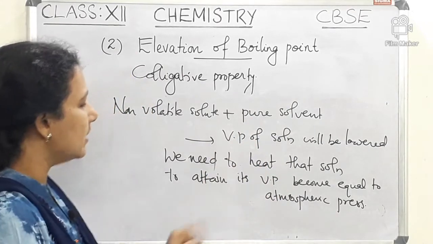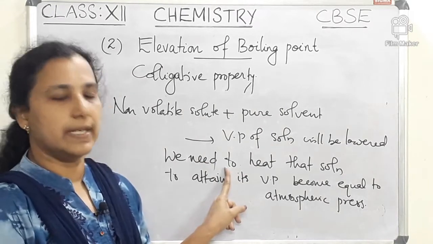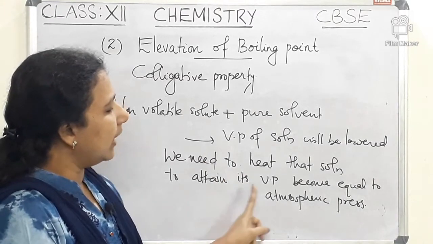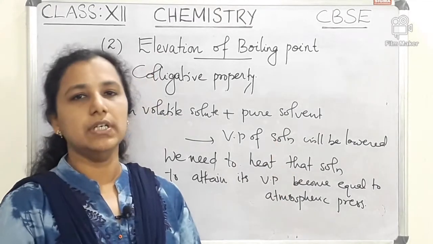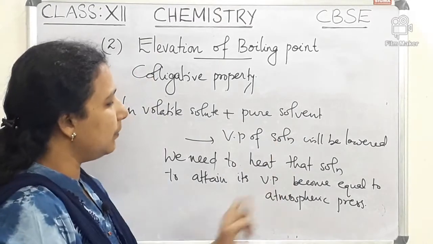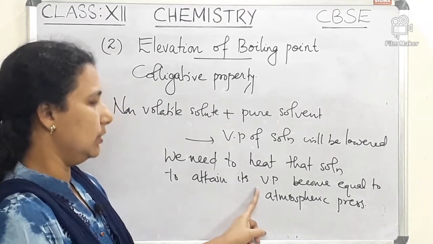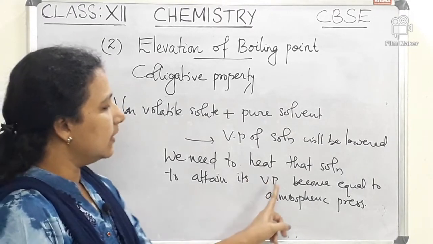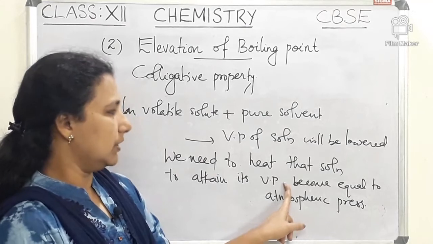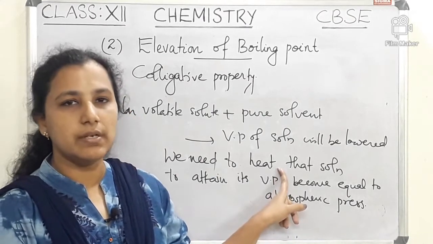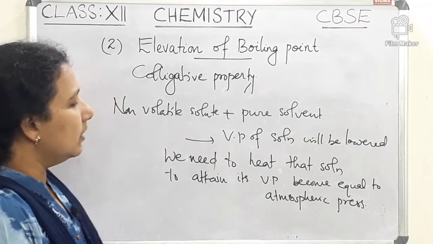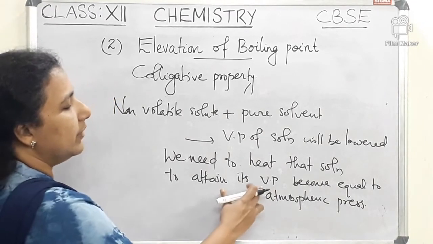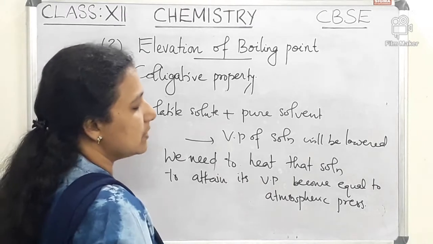So we need to heat that solution more in order for its vapor pressure to become equal to the atmospheric pressure. That point is the boiling point of that solution.